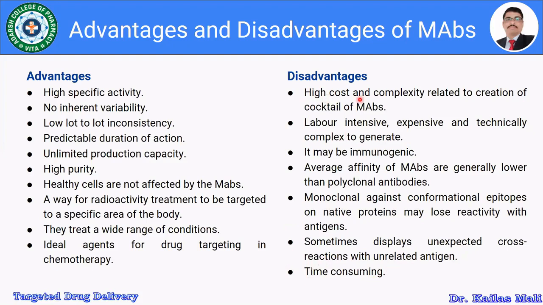Apart from these disadvantages, there is one major disadvantage of the monoclonal antibodies, that is the toxicity. We have to consider the adverse effects of the monoclonal antibodies. So these are the advantages and disadvantages of the monoclonal antibodies. Let us move towards the types of monoclonal antibodies.